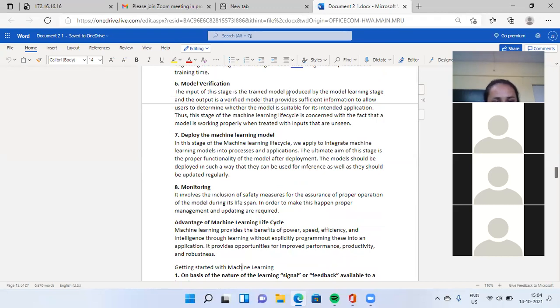Last stage is monitoring. Monitoring is the most important step of the machine learning life cycle. In every application, this step is very important. In the monitoring stage you see how your model works, what the problems are, and how it performs. All questions and answers are in the monitoring stage.